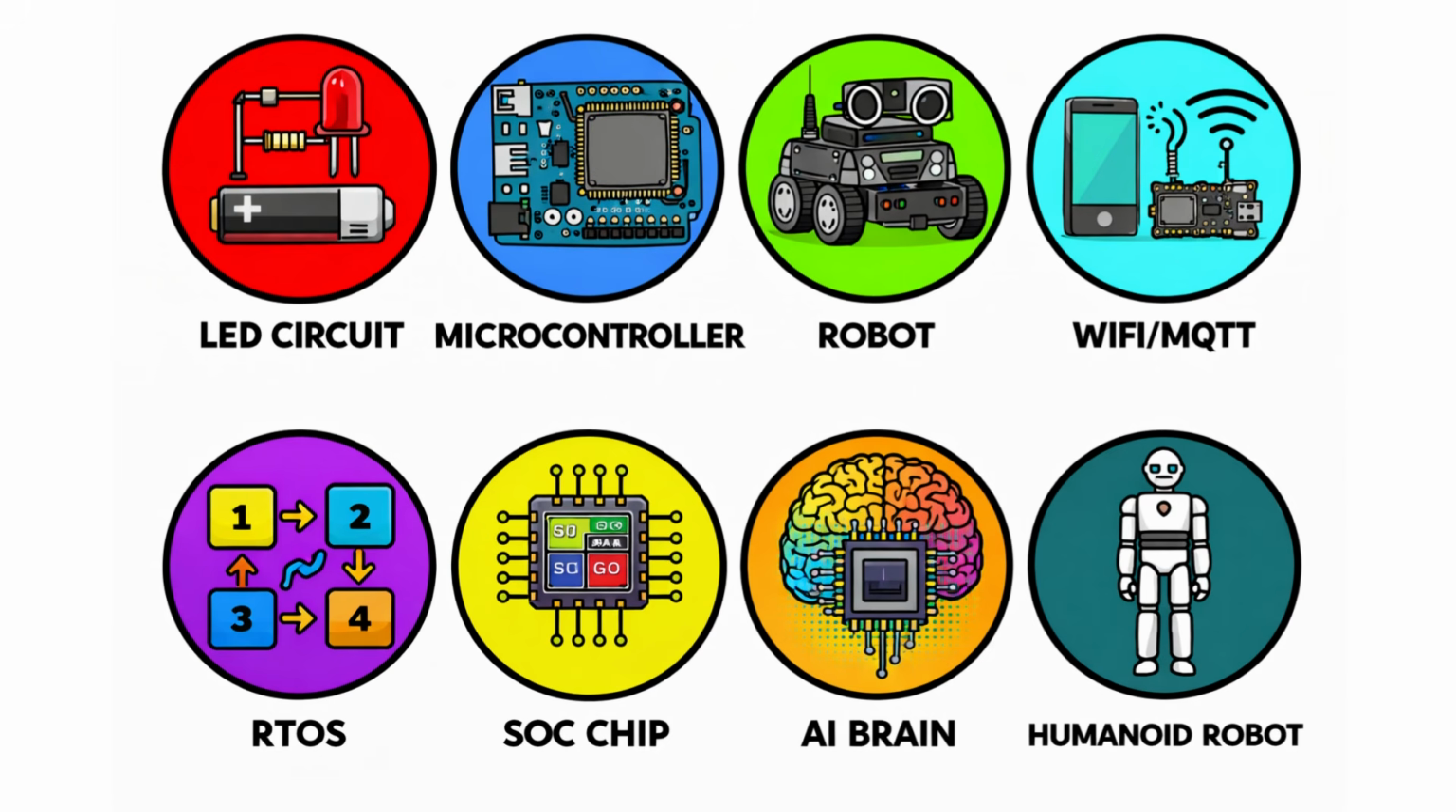8 levels, from Ohm's law to humanoid robots. Each level builds on the last. Master them in order. Which level are you at?